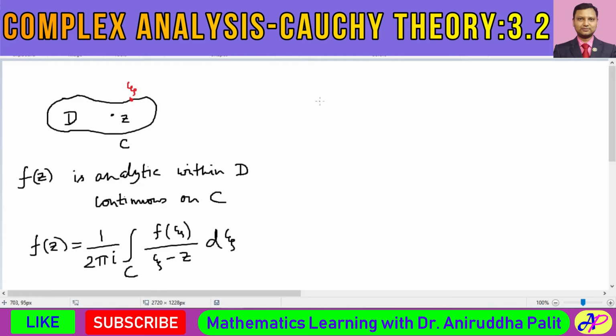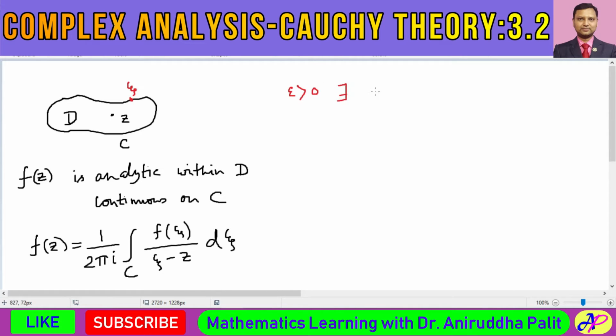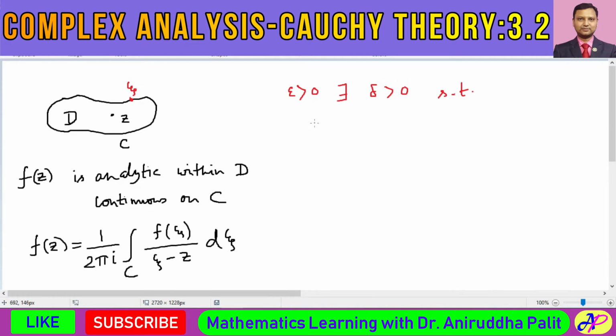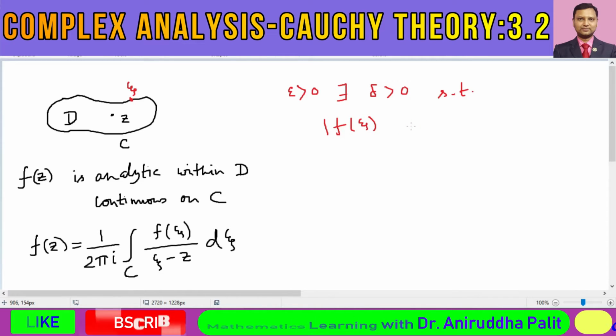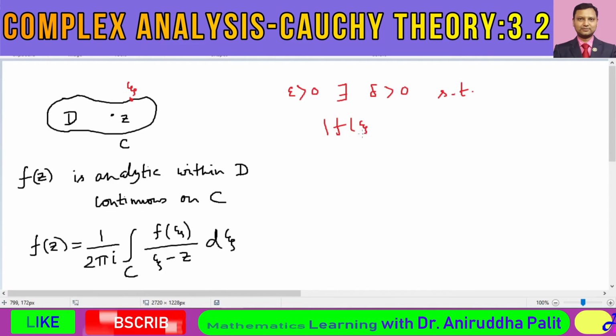By epsilon delta definition of continuity, we can say that for each epsilon greater than 0, there exists a delta greater than 0, such that modulus of f of xi minus f of z is less than epsilon.